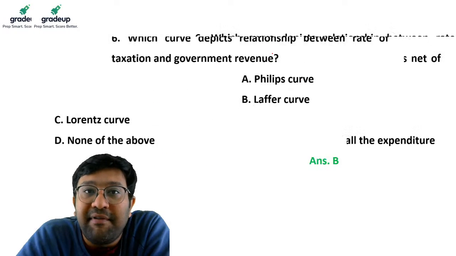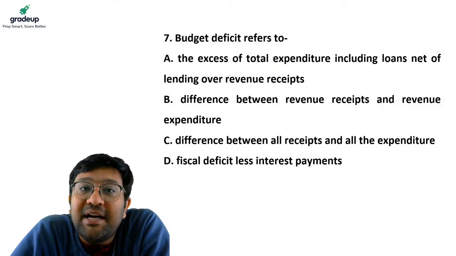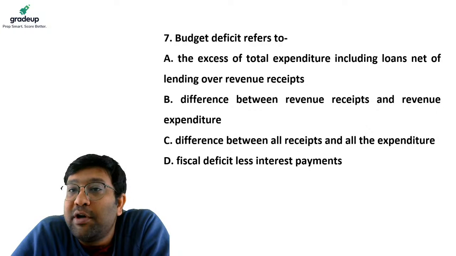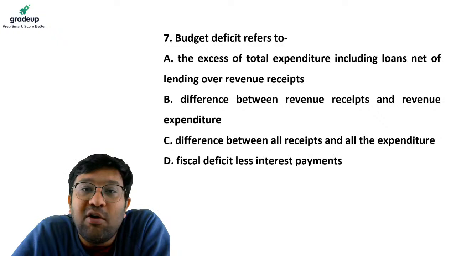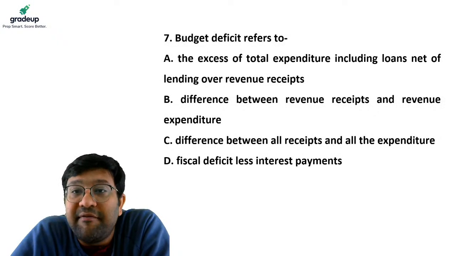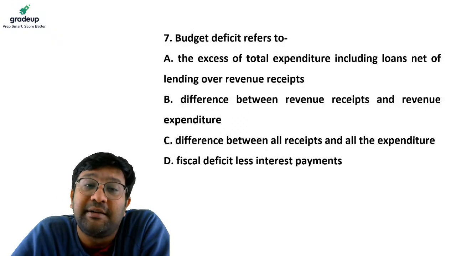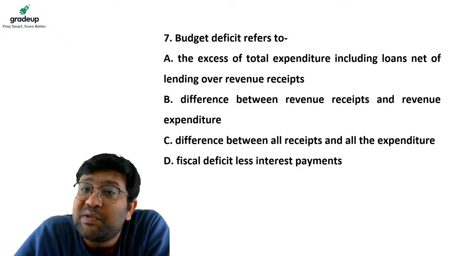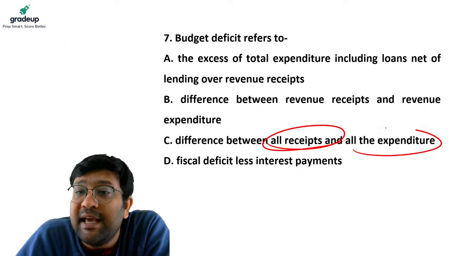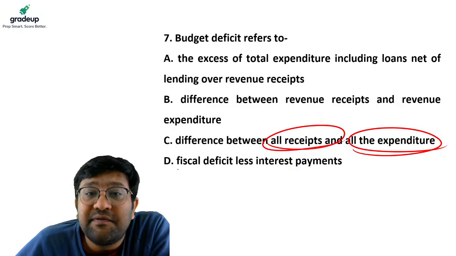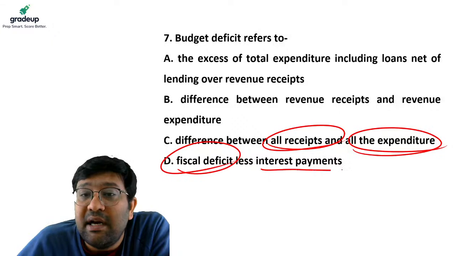Let's move on to the 7th question. Budget deficit refers to A, excess of total expenditure including loans net of lending over revenue receipts; B, difference between revenue receipts and revenue expenditure; C, difference between all the receipts and all the expenditure; or D, fiscal deficit minus interest payments.